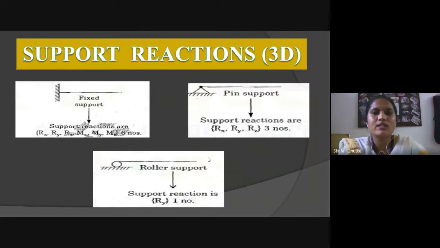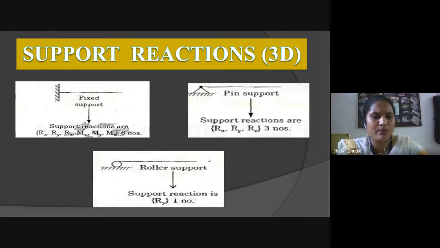Similarly, support reactions for a 3D structure. You know that in a 3D structure there are three axes: first the x-axis, second the y-axis, and third the z-axis. The first condition is fixed support.